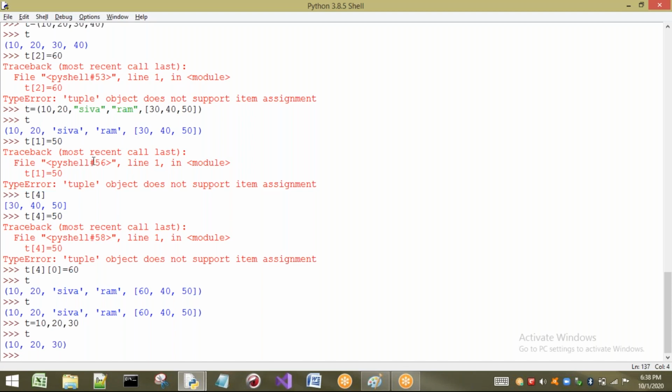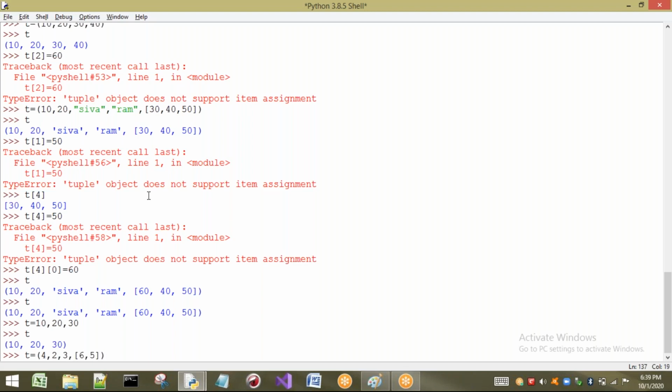This concept should compulsorily be understood by you. Now let us see a small example. Let us take t equal to a tuple, some 4 comma 2 comma 3 comma, let us take 6 comma 5.